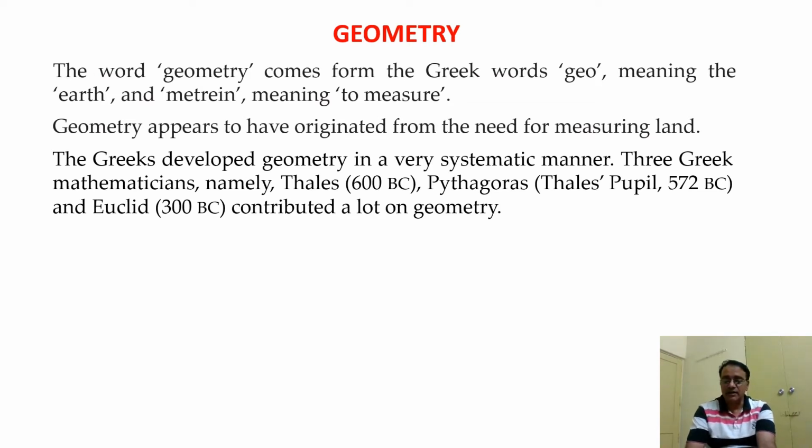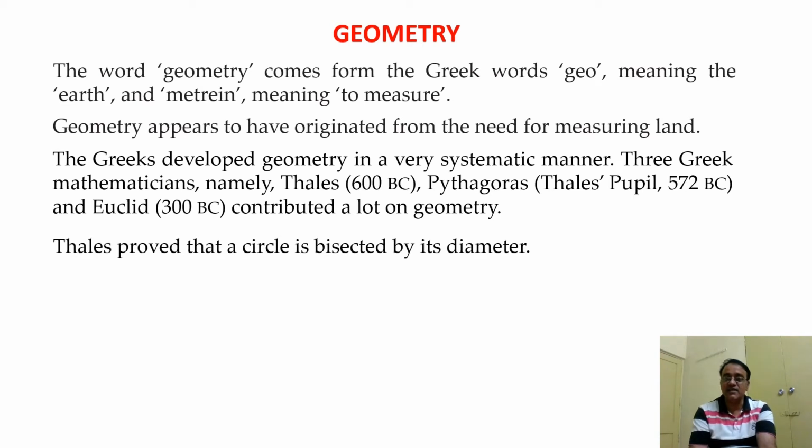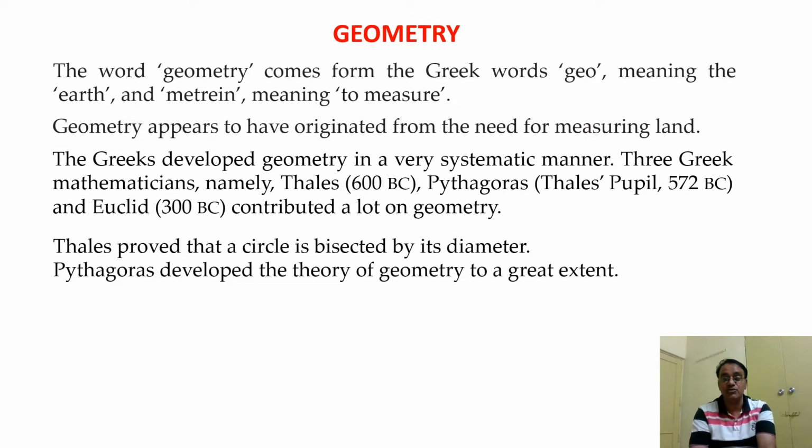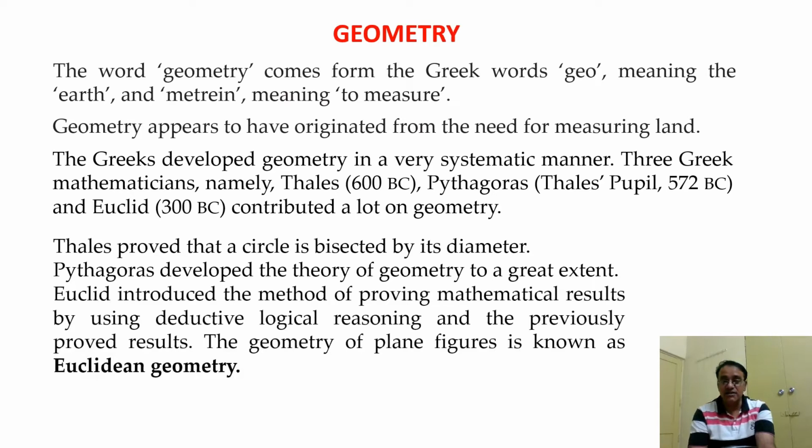Now the next: Thales proved that a circle is bisected by its diameter. Thales is credited with giving the first known proof. And Pythagoras developed the theory of geometry to a great extent, and Euclid introduced the method of proving mathematical results by using deductive logical reasoning and previously proved results. The geometry of plane figures is known as Euclidean geometry.